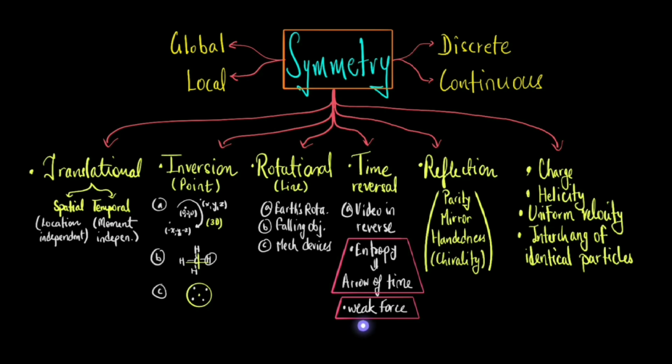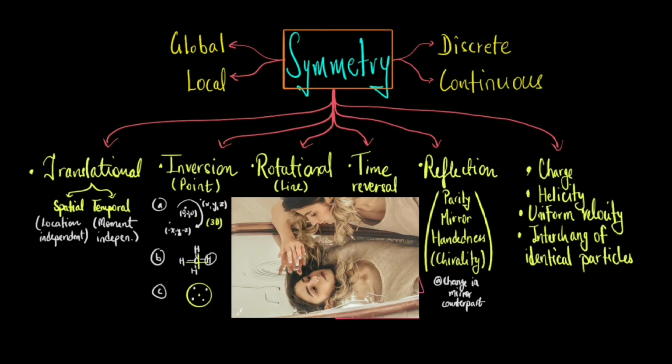Next is the reflection symmetry, which is also called parity, mirror, line, handedness symmetry. Reflection symmetry involves transformations where objects do not remain invariant but transform into their mirrored counterparts. This property is intimately linked with the concept of handedness or chirality. So what is handedness or chirality? An object or a system is chiral if it is distinguishable from its mirror image. That is, it cannot be superimposed onto it, just like human hands, where the left hand is a non-superimposable mirror image of the right hand.